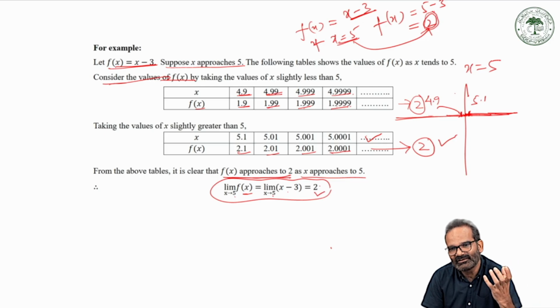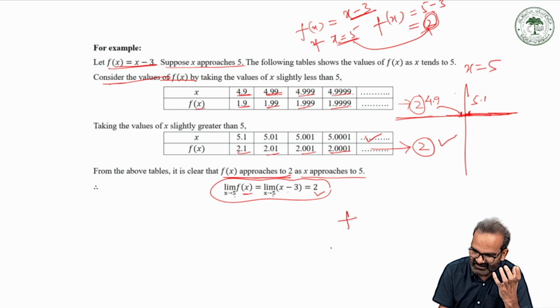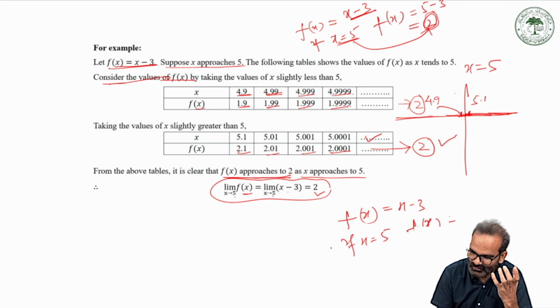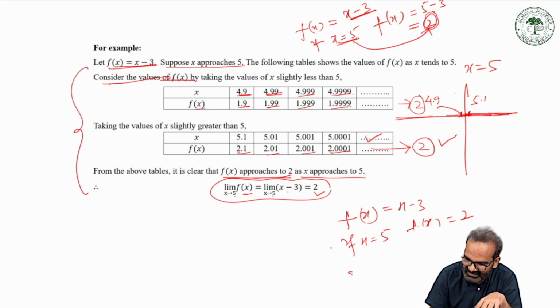So what we concluded from this example: if we take f(x) equals x minus 3, and if x is exactly 5, then f(x) is 2. And in the same calculation, in the limiting case, if x is tending to the point 5, then f(x) is also tending towards 2.